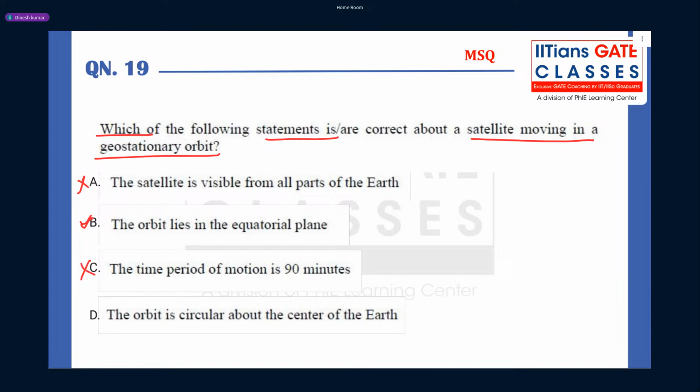No. Jitesh, what is the time period for geostationary orbit? Those who are watching this session can answer quickly. What is the time period for geostationary orbit, guys?